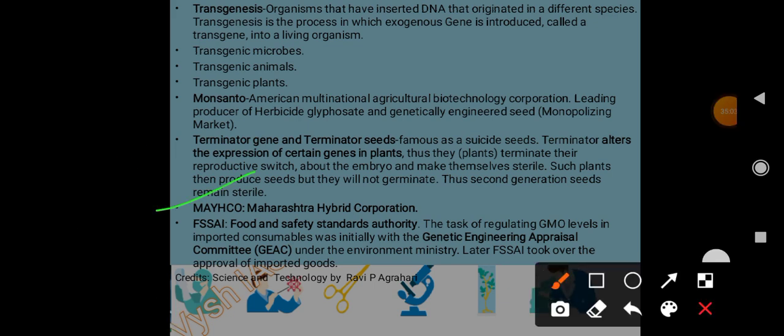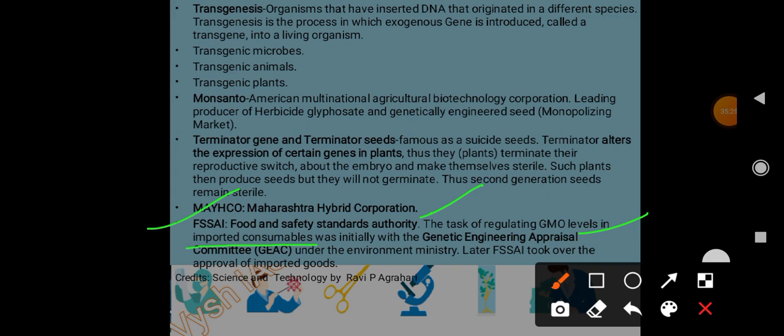Then Mako, Maharashtra Hybrid Corporation. This we saw BT cotton was banned by Maharashtra government. So that BT cotton was actually manufactured by Mako only. Okay. Then we have FSSAI, Food Safety and Standards Authority. So its task is to regulate GMO levels in the imported consumables.